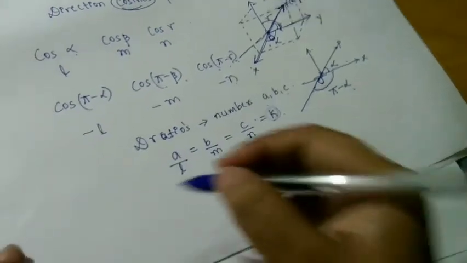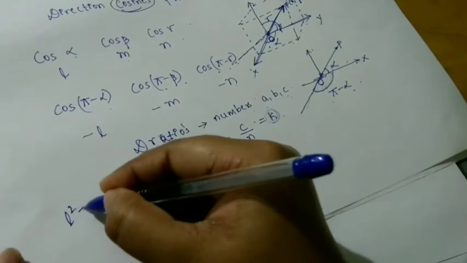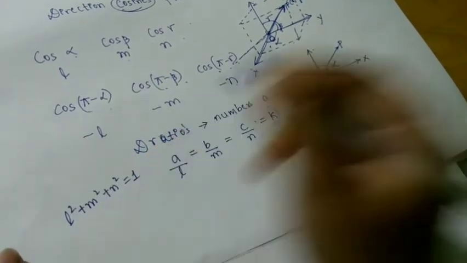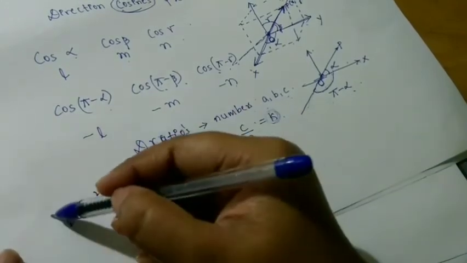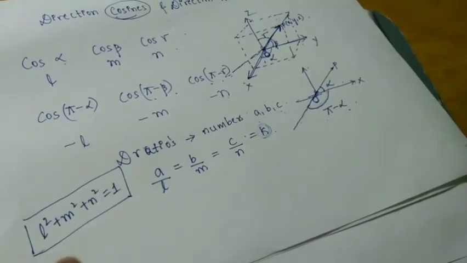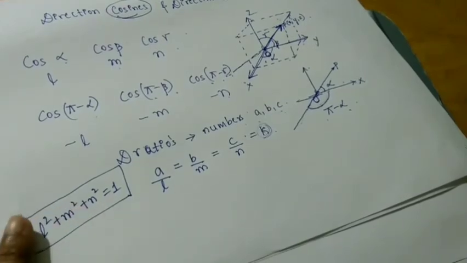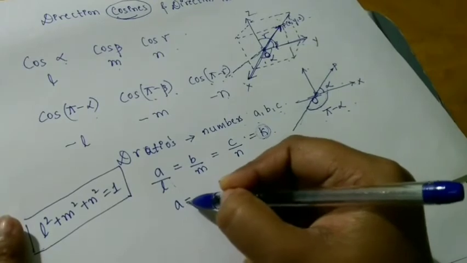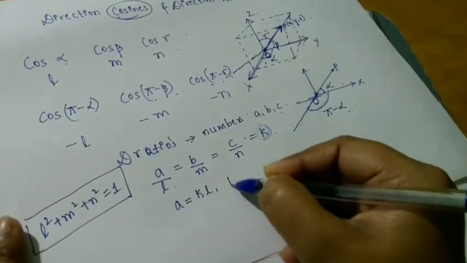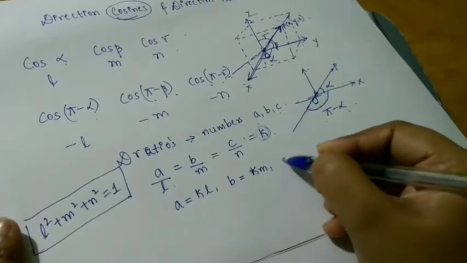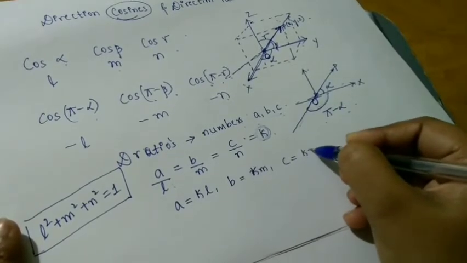And another thing you have learned, if you remember, L square plus M square plus N square is equal to 1. This is basic identity. Okay. L square plus M square plus N square will be equal to what? 1. So now I take A is equal to KL, B is equal to KM and C is equal to KN.